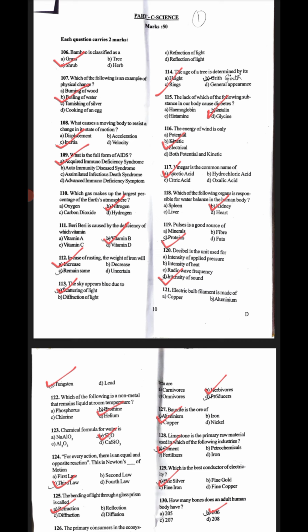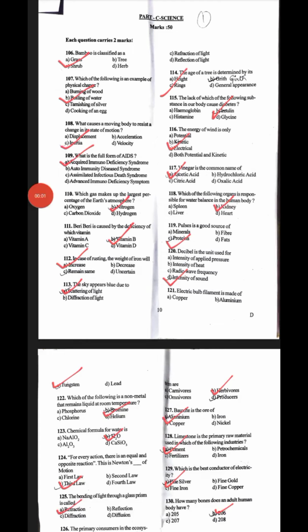The lack of which of the following substance in our body causes diabetes? The correct answer is B, insulin. Next question, the energy of wind is only kinetic energy. Vinegar is the common name of acetic acid.